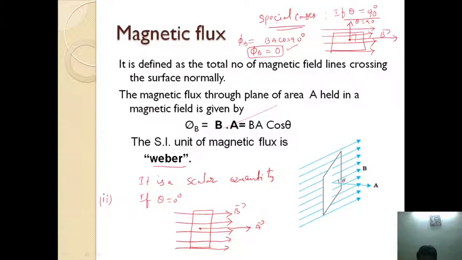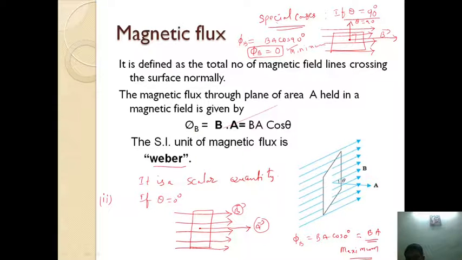The surface is perpendicular, but the surface vector is in the direction of the magnetic field. Both the magnetic field and the area vector are parallel to each other. In this case, flux Φ_B equals BA cos 0 degrees, that is equal to BA. The flux will be maximum in this case. All the magnetic field lines are passing perpendicular to the area. In the parallel case, no single line is passing perpendicular to the area, so flux is 0, minimum. Here total magnetic field lines are passing perpendicular to the area, so flux will be maximum.